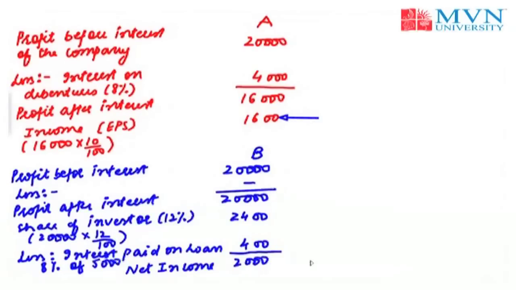So by getting involved in the arbitrage process, the income of the investor has increased from 1,600 to rupees 2,000, and the arbitrage process will continue till the price of shares of company A falls and that of company B rises, so as to make the market values of the two firms identical.